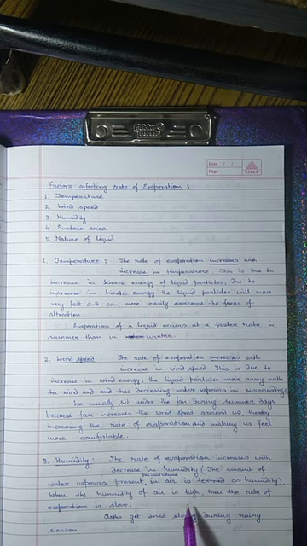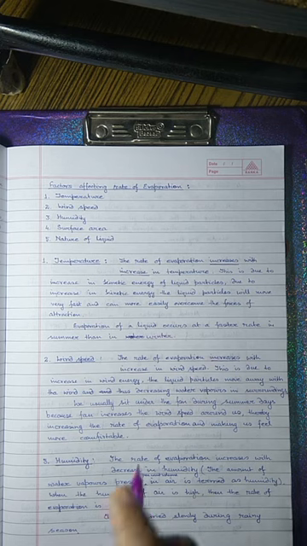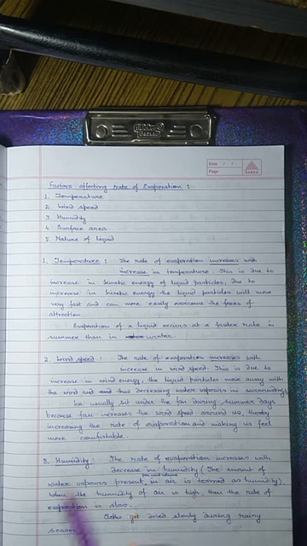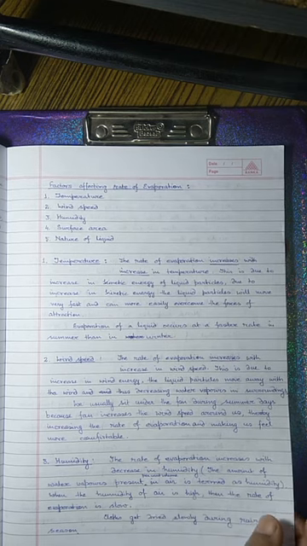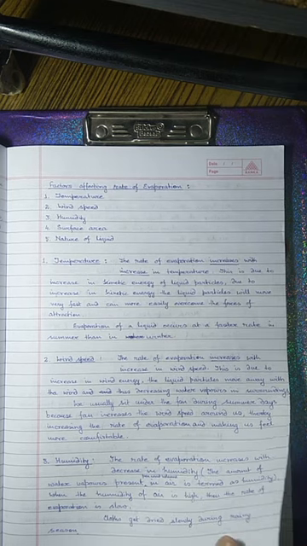When the humidity of air is high, then the rate of evaporation is slow. Why? Because water vapors are more in the atmosphere. Due to this, the rate of evaporation decreases. Getting this one? Now, clothes get dried slowly during rainy seasons. You all have seen that in rainy seasons, clothes dry up later.